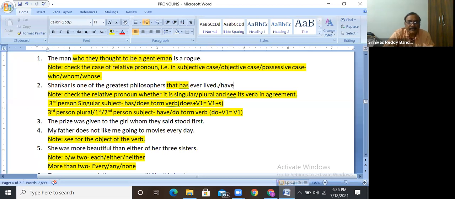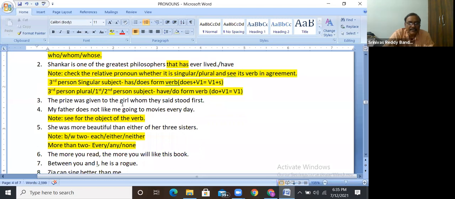Among them, Shankar is one. Some greatest philosophers have ever lived. Among them, Shankar is one. So here, that represents the greatest philosophers only. So that becomes plural. When that becomes plural, has becomes have. That have. Right? So here is the note. Next one.